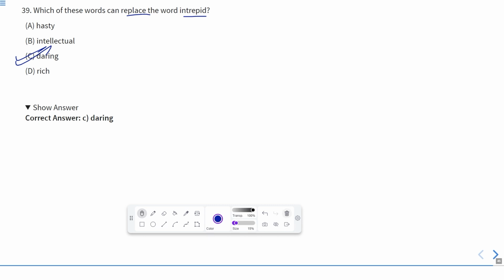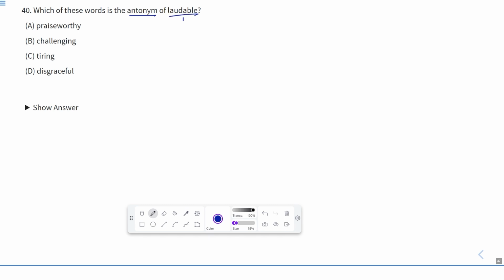Now let us move to the last question. That is question number 40. Which of these is the antonym of the word laudable? Laudable means praiseworthy, when someone praises someone else. This is praiseworthy. And antonym means opposite.